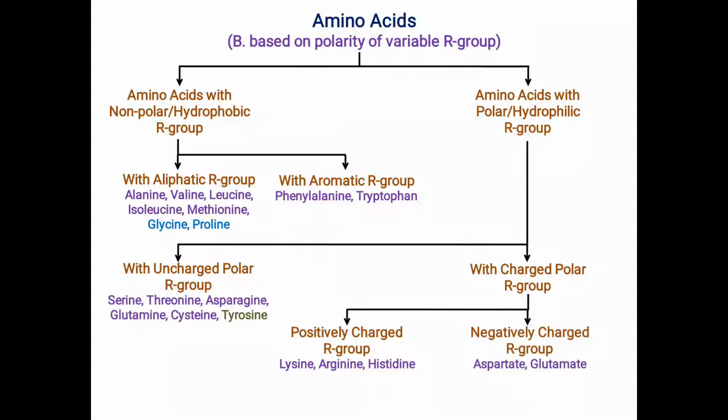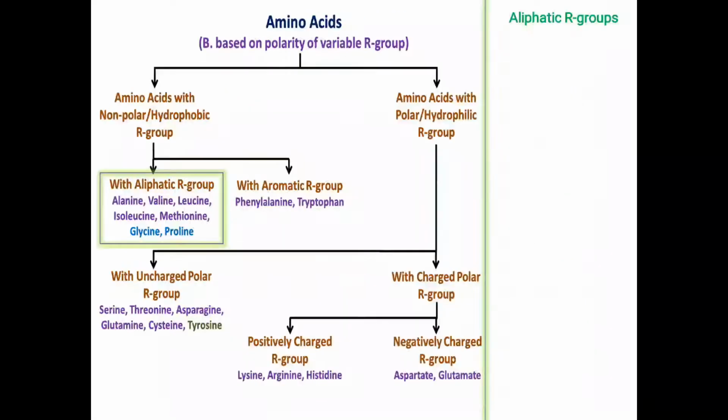And the last one is negatively charged R group containing amino acids, which are aspartate and glutamate. These negatively charged R group containing amino acids are also classified as acidic amino acids, okay. So this is the overall summary of the classification of the amino acids based on the polarity of variable R groups. From this section onwards we will understand the detailed classification of amino acids based on the polarity of variable R groups by understanding the whole chemical structure of each and every amino acid, okay.